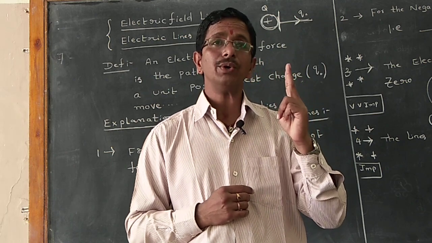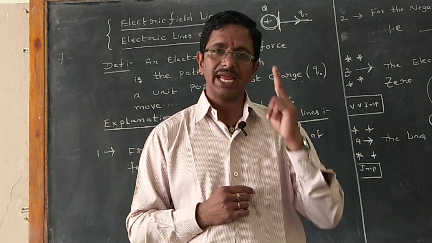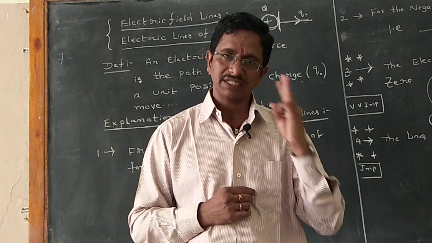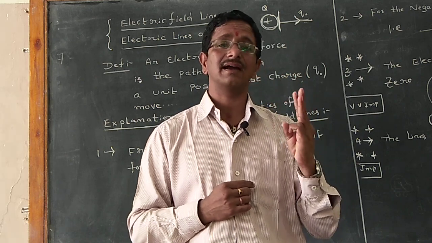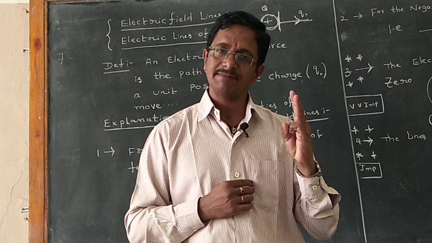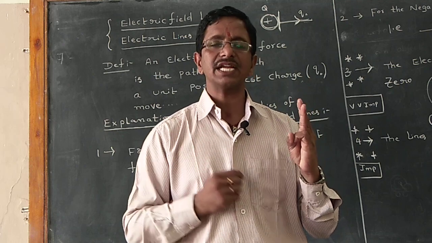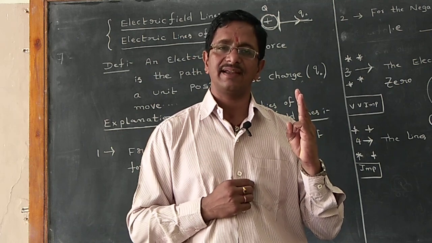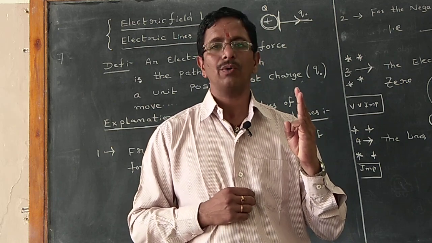For negative charge, the lines of the force terminate. Point number 3. The electric field in a conductor is always 0. This point is important. I am repeating. Listen carefully. The electric field inside a conductor is always 0.